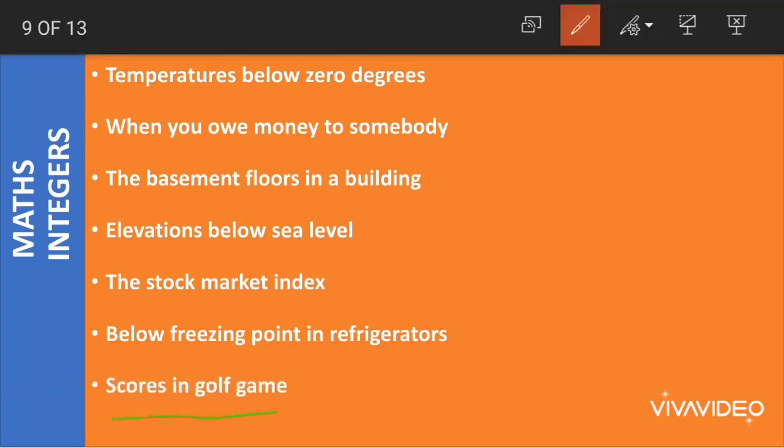Scores in a golf game. Do you know how scores are given in a golf game, class? What happens in a golf game is they have a standard score of, let's say, 72. 72 is given as the mark for all the golfers. Now if you score exactly 72, what will happen? Your score will be